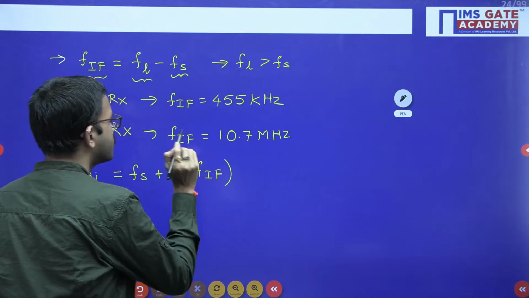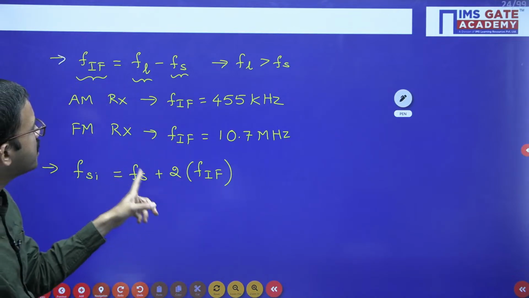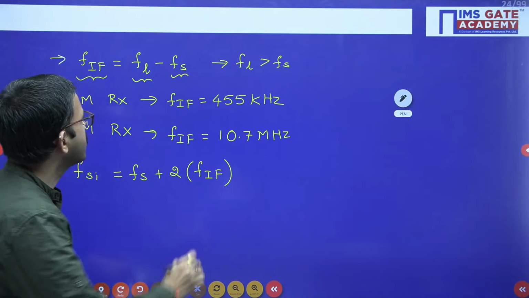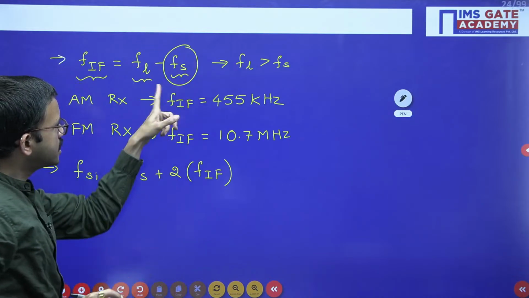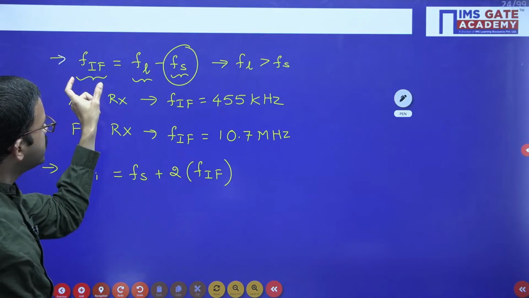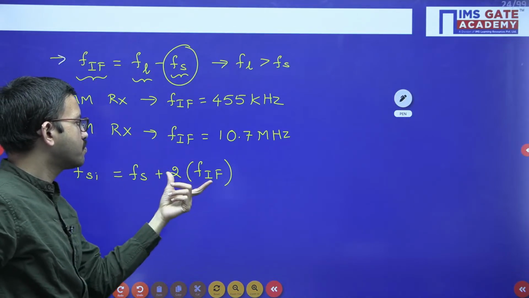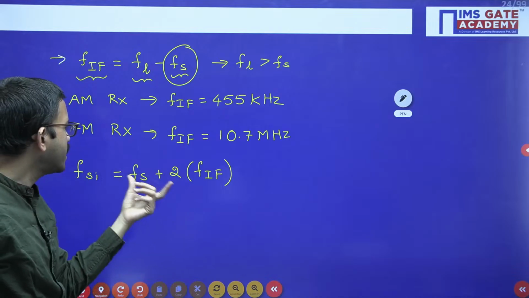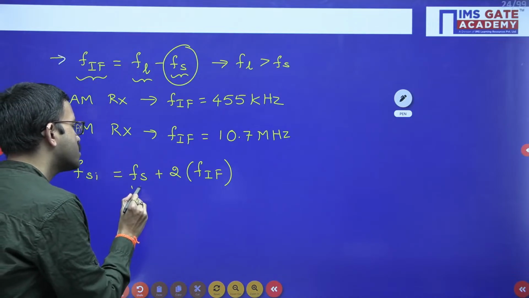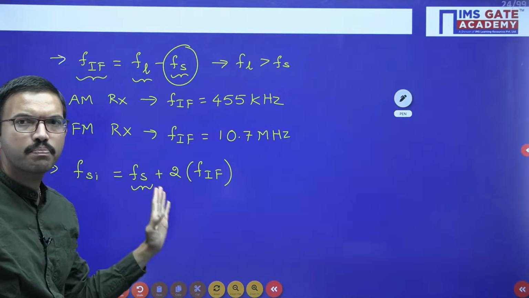Image frequency is equal to the signal frequency plus 2 times the intermediate frequency. Whatever the signal frequency you have, just consider that one, and whatever intermediate frequency is there, multiply it by 2. After that you can add these two. That is the image signal frequency. So this is your incoming signal frequency of a particular station.